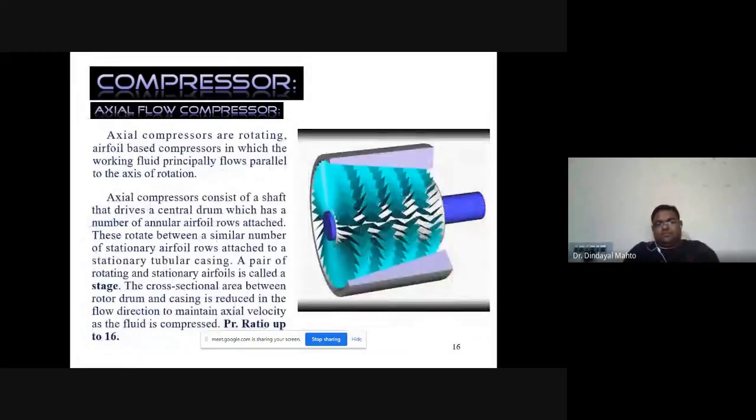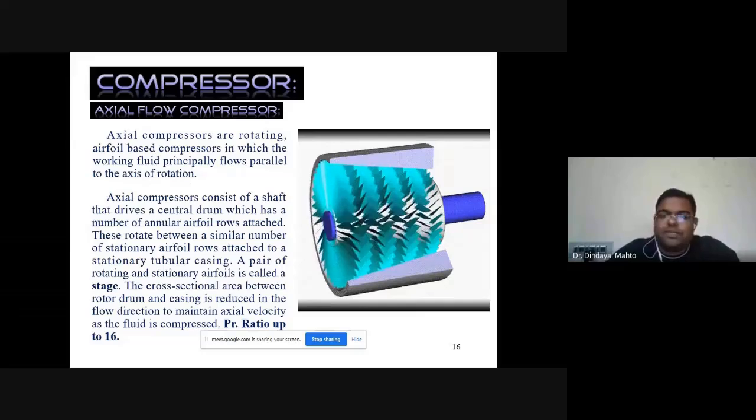The second configuration of the compressor is the axial flow compressor. The problem with the centrifugal compressor was that multi-staging was not possible. At maximum we can go up to 3 stages of multi-staging in the case of the centrifugal compressor, and the per stage pressure rise in a centrifugal compressor was around 6:1.